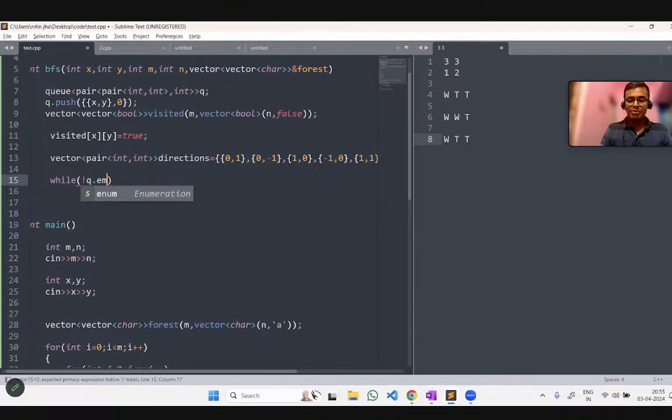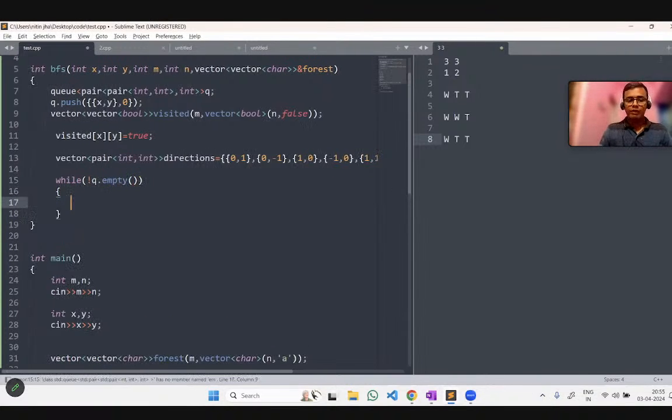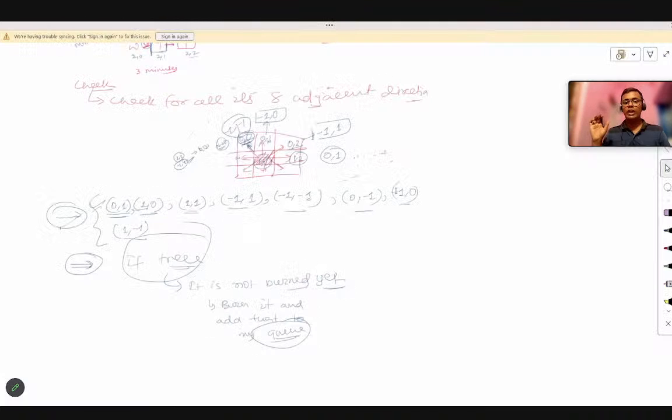While the queue is not empty, we will do what? We will go inside the queue, and at a time, whatever the size of the queue is, we will consider that all those trees will burn together at the same time.